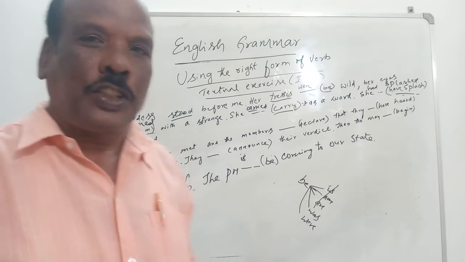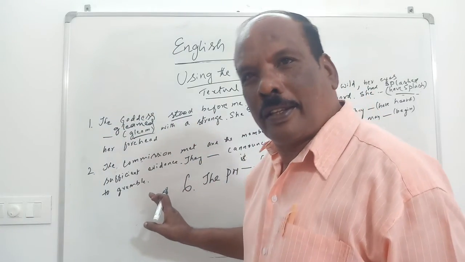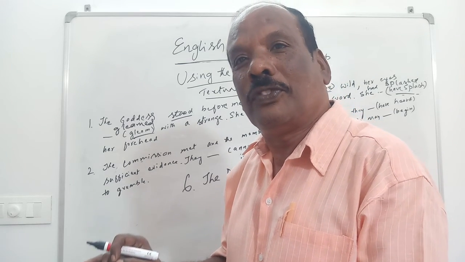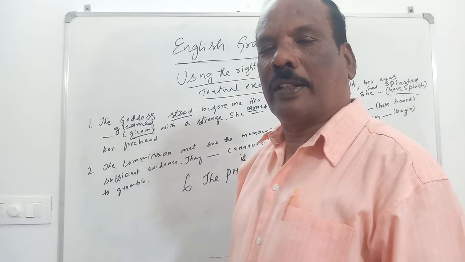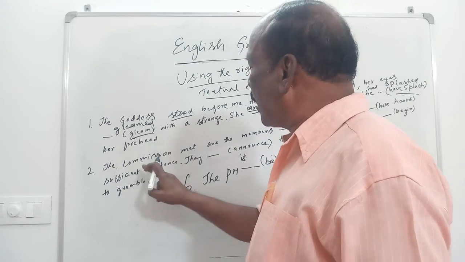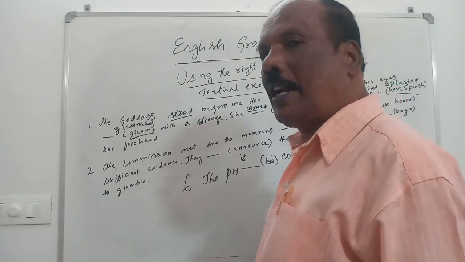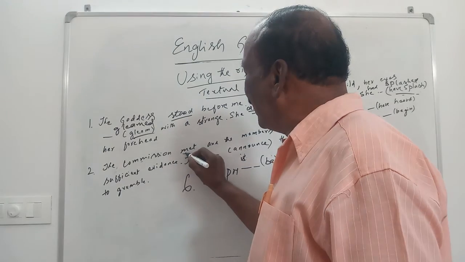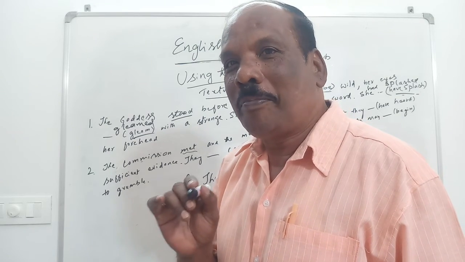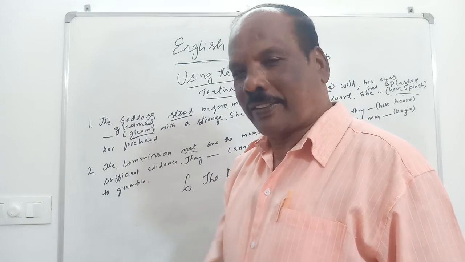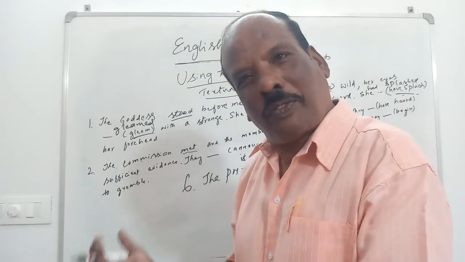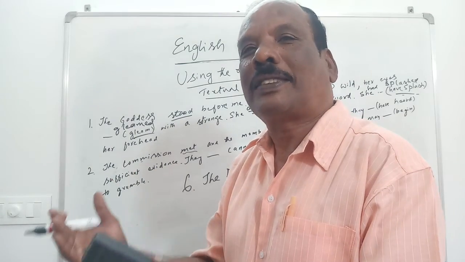Coming to the second one, this one is selected from the first lesson, The Gentleman of the Jungle. Okay. Here, let's go. The commission met and the members. Now, let's see. We got a verb here, met. Met, in which tense is it? It is in past tense. Meet, met, met. So met is in past tense. Convert other verbs that are given in the bracket into past tense form.